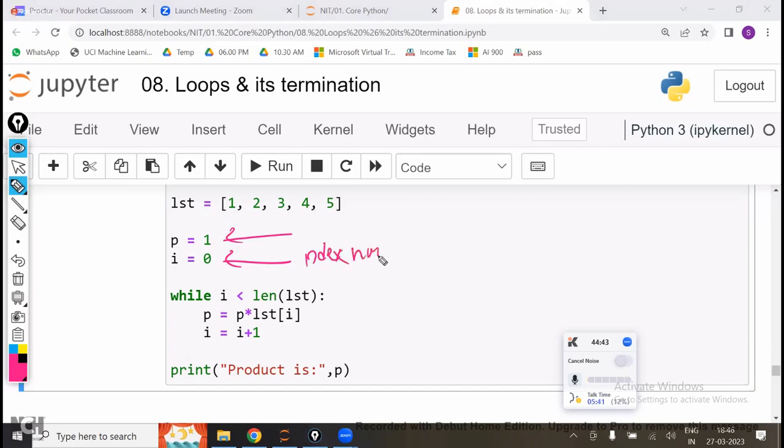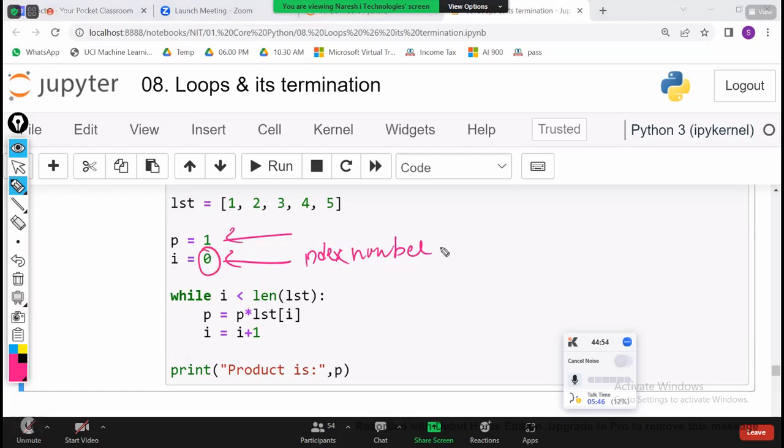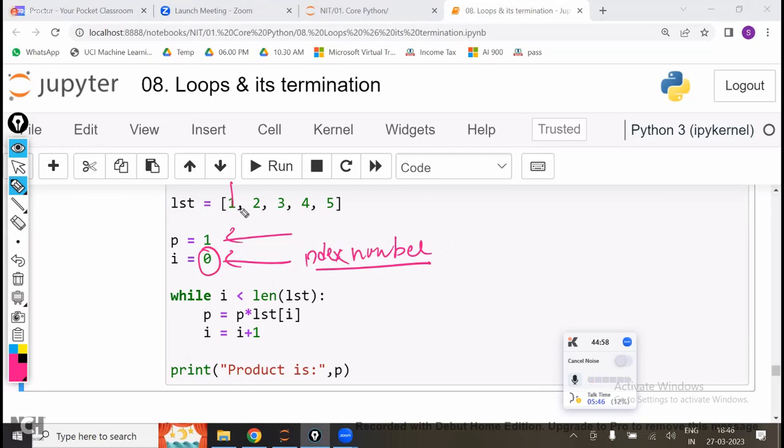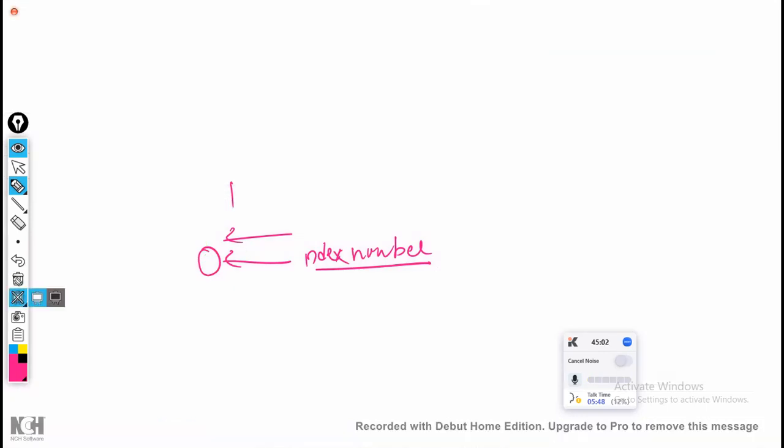This is related to index number, because index numbers of a list start from 0. That is the reason I have taken 0. Now what I'm going to do is, each time I'm going to increase the index number, and based on the index number, every time I'm going to extract that value. Now here, the same to same.